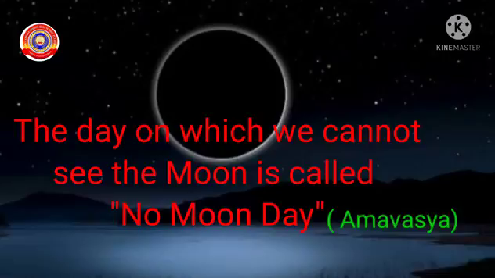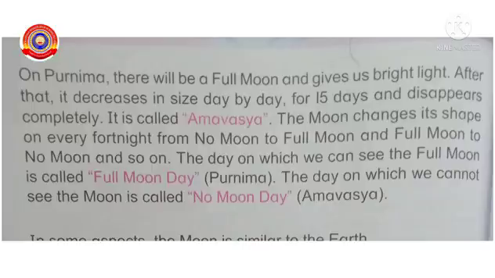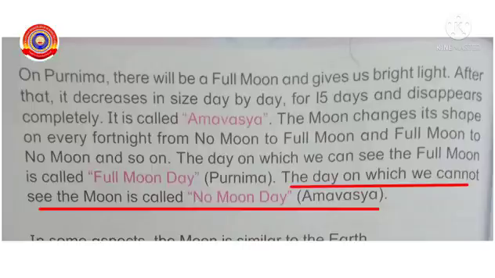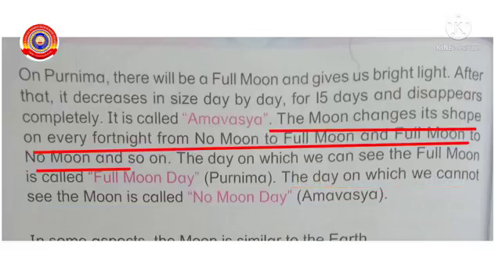Okay dears, once more, what is no moon day? Yes, the day on which we cannot see the moon is called no moon day or Amavasya. The moon changes its shape from no moon to full moon and also from full moon to no moon. And this happens every 15 days.